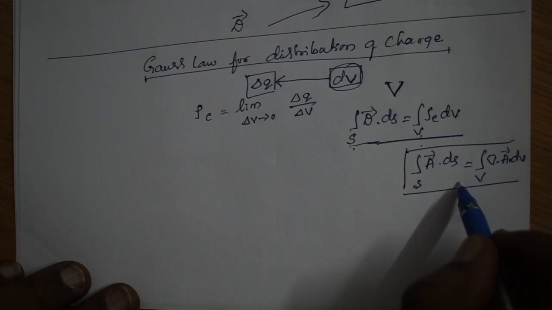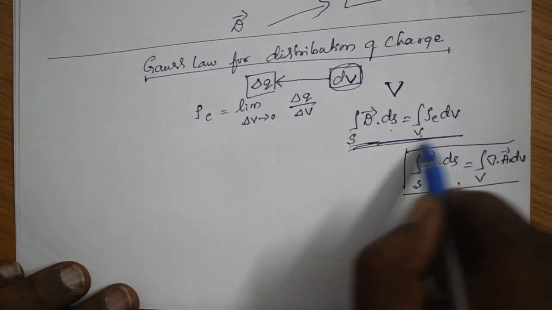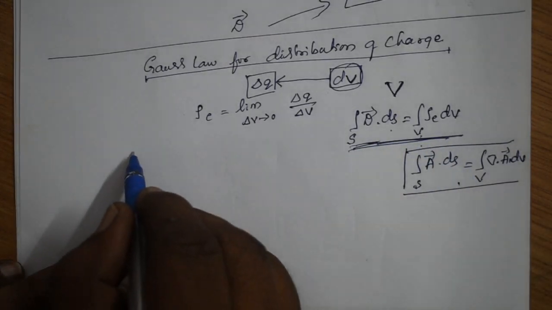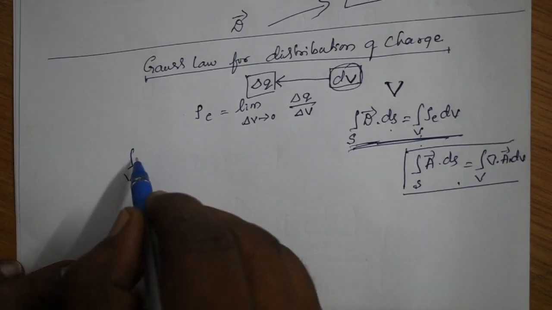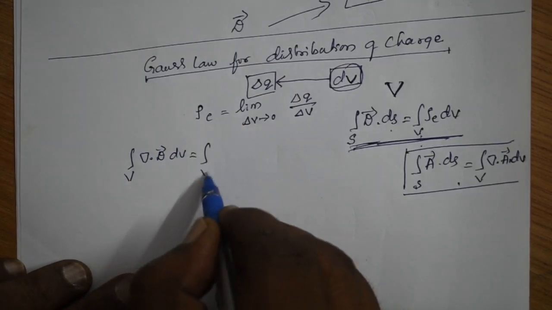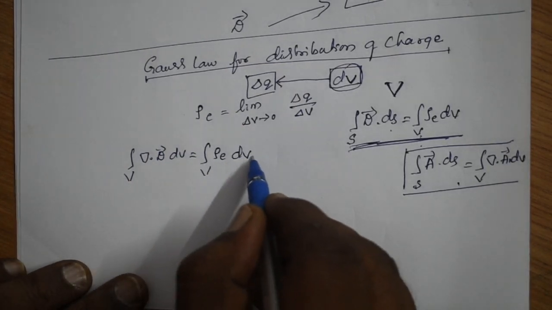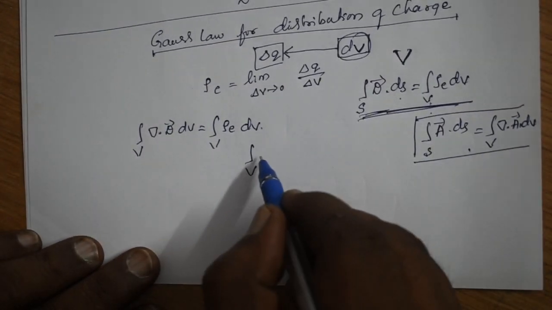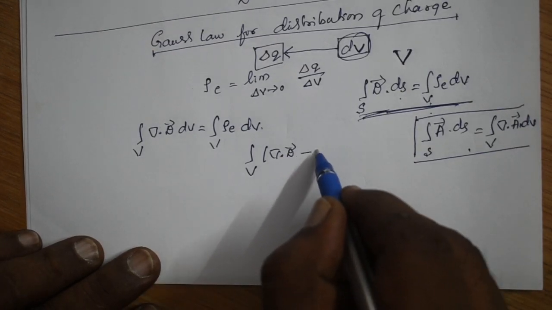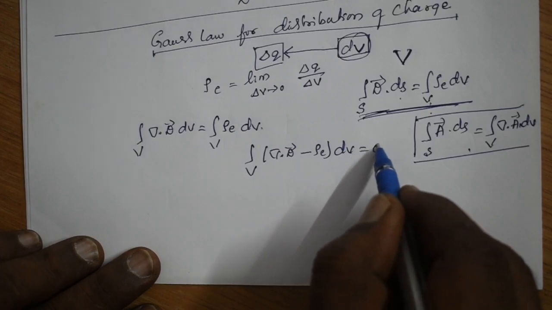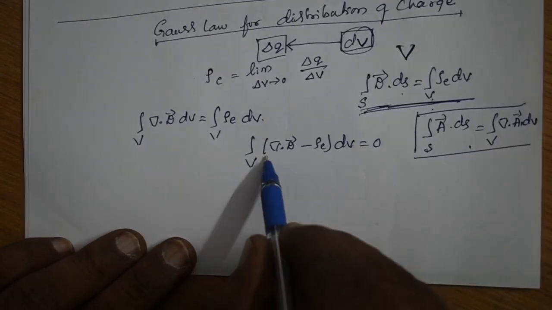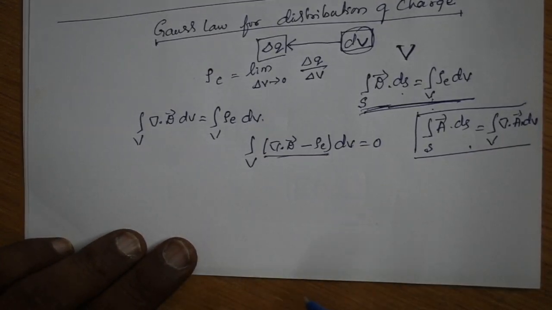Using this theorem on the left hand side of the integral form of the Gauss law, we get the volume integral of divergence of D dV is equal to the volume integral of rho E dV. You can write this as the volume integral of (del dot D minus rho E) dV is equal to 0. But we know the volume V is arbitrary. Therefore, when the volume V is arbitrary, the integrand must be equal to 0.